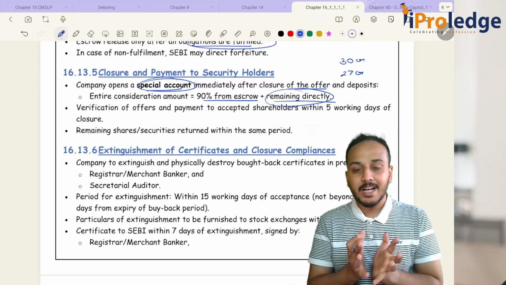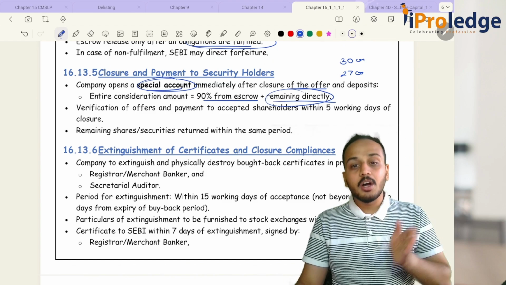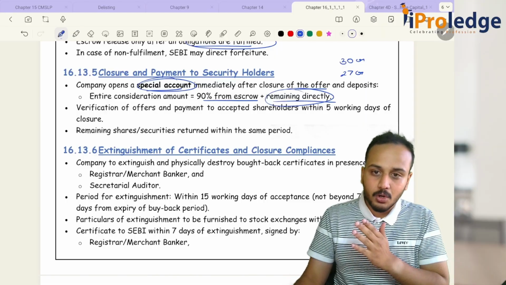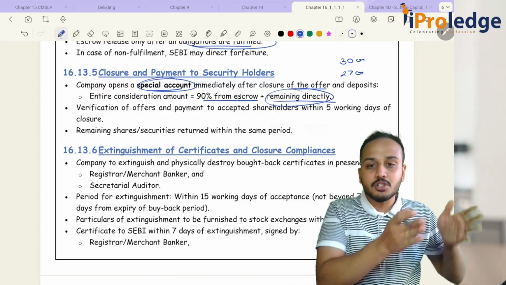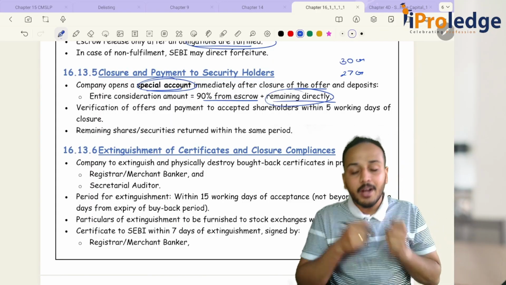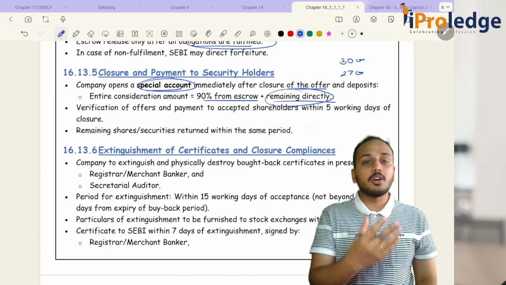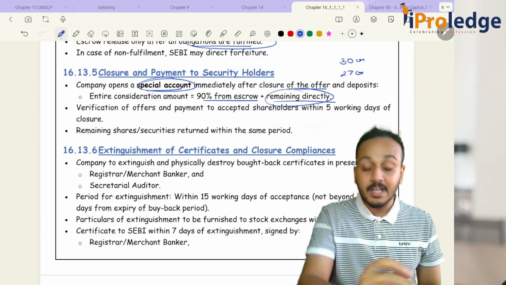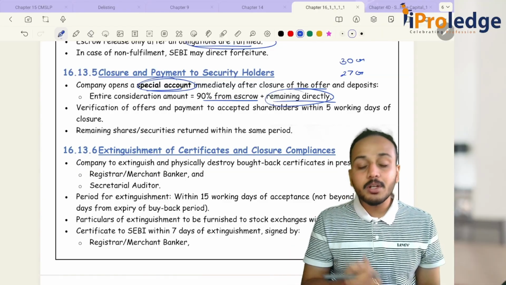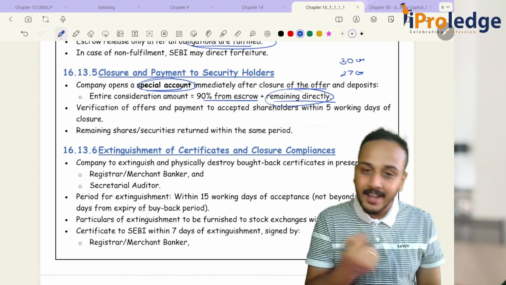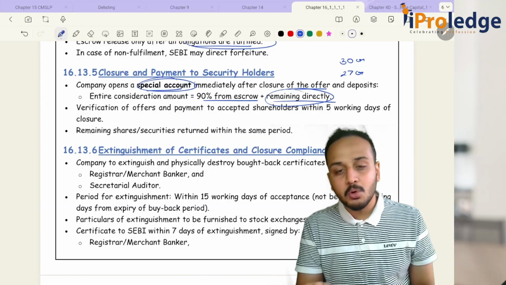What I always suggest in my classes is, whenever you're studying CMSL, maintain a separate book, because you will come across escrow account in multiple chapters. Make sure in that booklet you have all the provisions of escrow account in one place, so that right before the exam you can quickly revise in 1 or 2 hours. I can bet that at least one or two questions will come. There is a very high possibility of a question from escrow accounts. So it becomes easier to score these 4 or 5 marks, and that's what might decide whether you will be passing or not, whether you will be scoring an exemption or not.